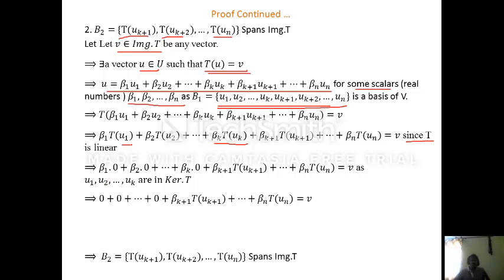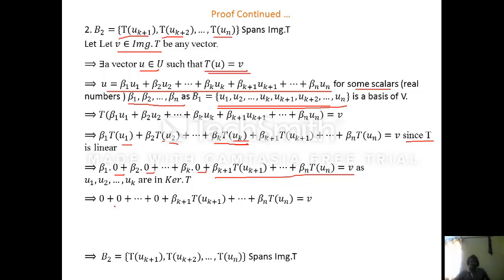But u1, u2, up to uk, these vectors are from the kernel of T, so their images are 0. So beta 1 into T of u1 is 0, beta 2 into T of u2 is 0, beta k into T of uk is 0, but the remaining ones are not from the kernel of T. So beta k+1 T of uk+1 and so on up to beta n T of un is the only part we are left with.